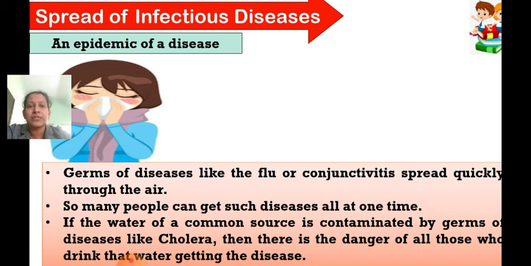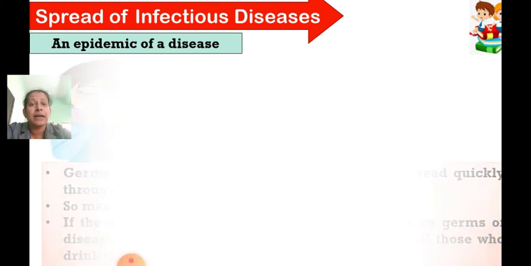This was regarding the air. If the water of a common source is contaminated by germs of diseases like cholera, I have also mentioned to you what is meant by cholera, then there is a danger that all those who drink that water will get the disease. This can also cause an epidemic in a particular area. At the same time, so many people may get affected.